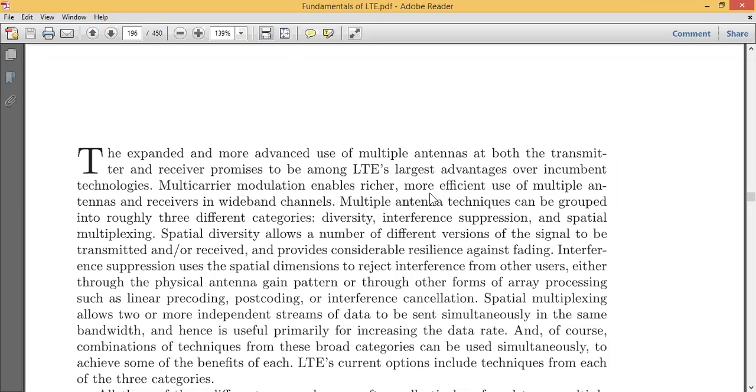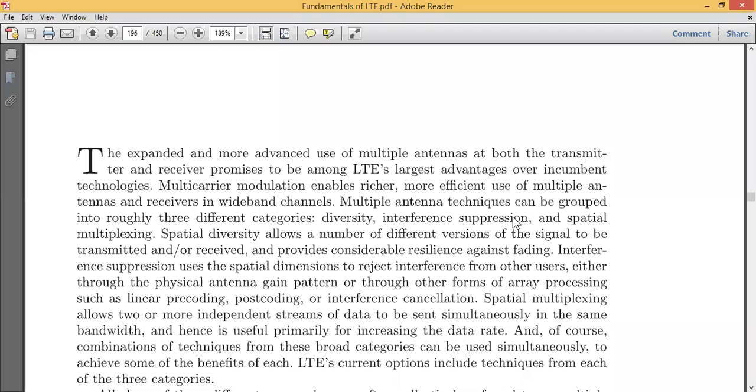Now if I use multi carrier modulation, what does it provide? It gives us more efficient channel bandwidth, or simply we can say multiple antenna transmission and reception in wideband channels. Instead of using a narrow band, in that particular narrow band I may be transmitting some 10 channels, but the requirement is some 100 channels, and my antenna will not be able to handle those 100 channels, or simply you can call them 100 receivers. So instead of using a small narrow band channel, we go for a wideband channel.